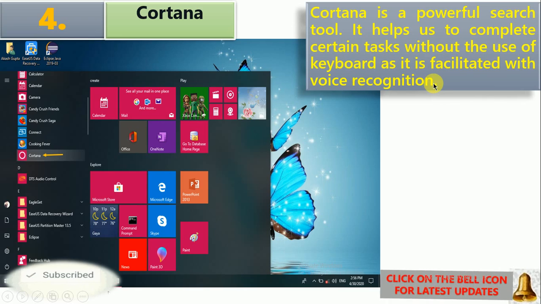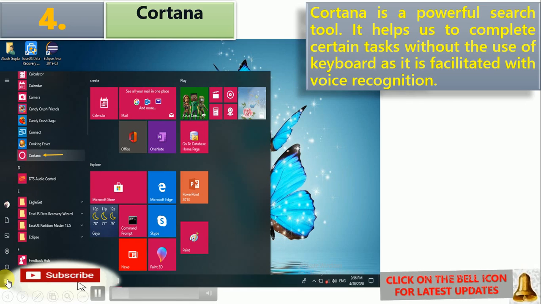You can use your voice for searching or performing any simple task. To go to Cortana, click on the start button, then you will get the start menu, and there you will get this Cortana option.